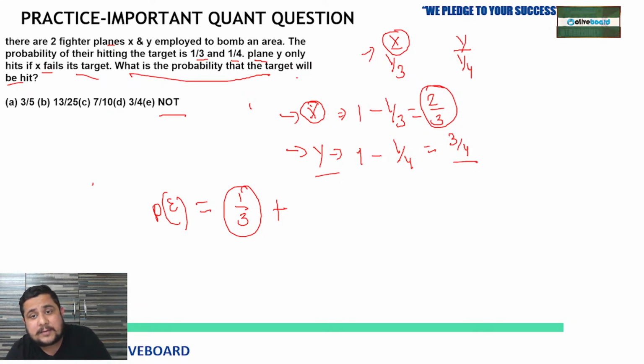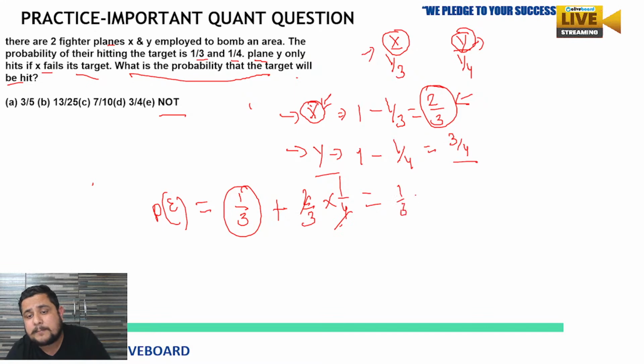The probability of X to fail is 2/3, so 2/3 multiplied by the probability of Y to hit, that is 1 by 4. So 1 by 3 plus 2 by 3 multiplied by 1 by 4. You will get 1 by 3 plus 1 by 6, which is equal to 1 by 2.